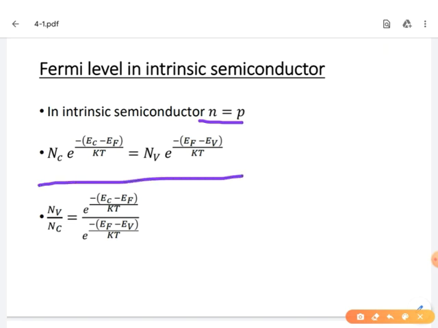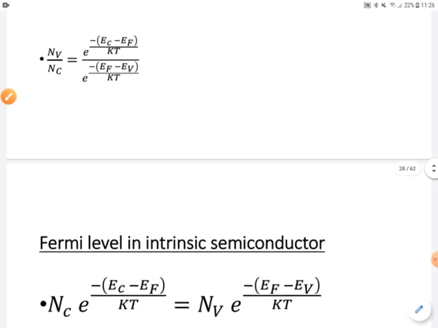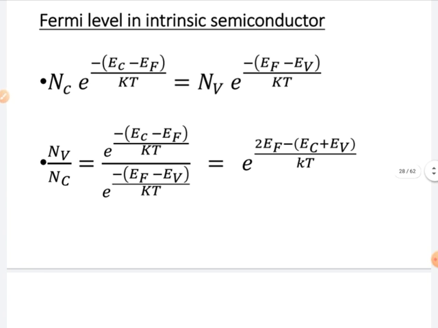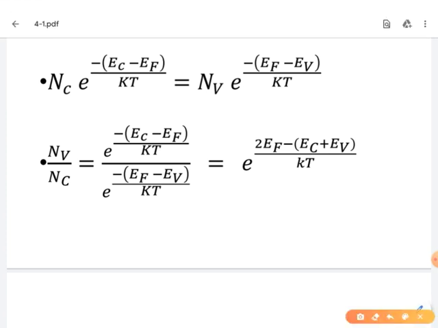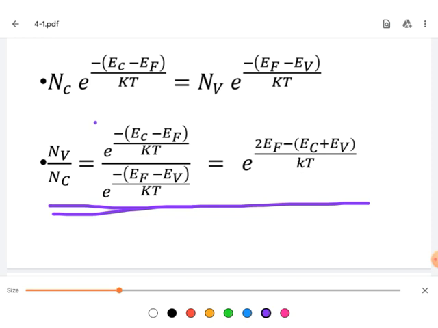Here all constant terms, that is Nc and Nv, come to one side and exponential terms come to the other side. Rearranging, we get this expression: Nc by Nv equal to an exponential term. This is similar to e power x divided by e power y, which is written as e power of x minus y.